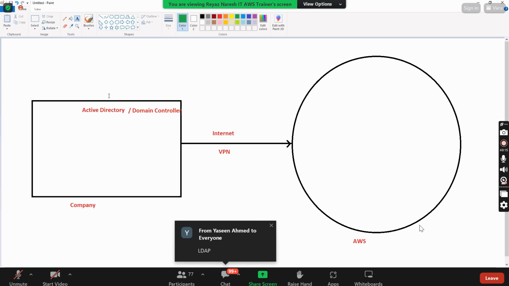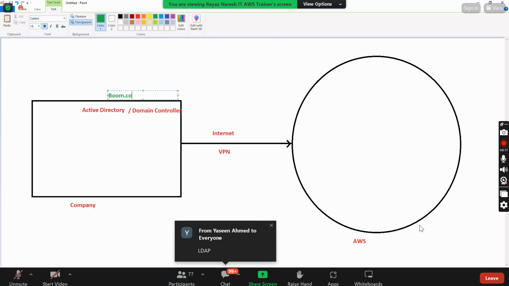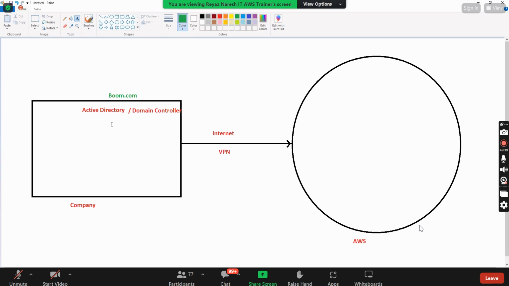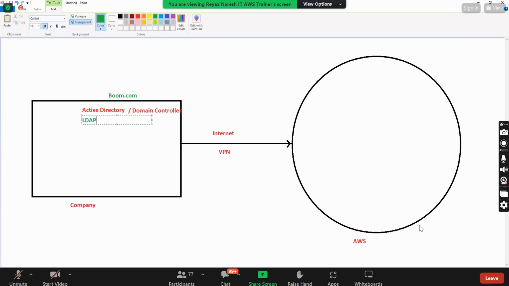What is our company name? Boom.com. Okay. So you might be using Microsoft Active Directory, right? And it uses the LDAP protocol.